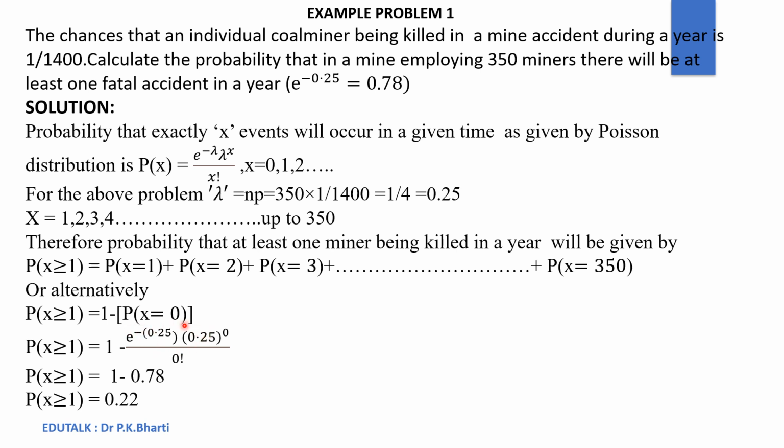Here, for P(x = 0), we will apply the Poisson distribution, e to the power minus lambda, lambda to the power x upon factorial x. This way we will get P(x ≥ 1) equal to 1 minus 0.78, that is 0.22. Here we can say that there is a 22% chance that at least one fatal accident will occur in a year.